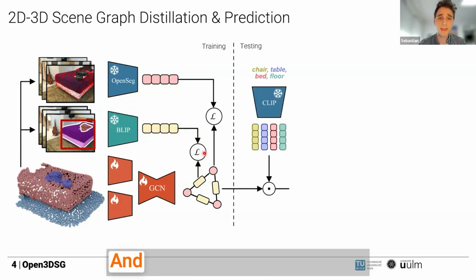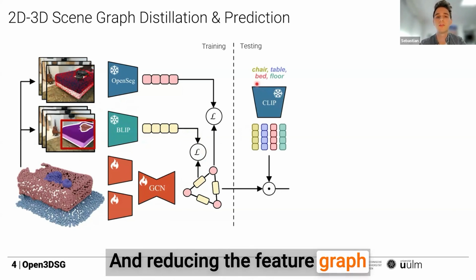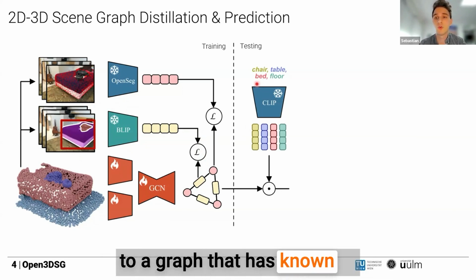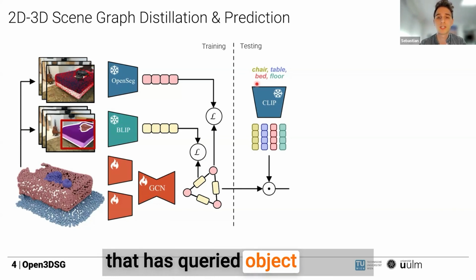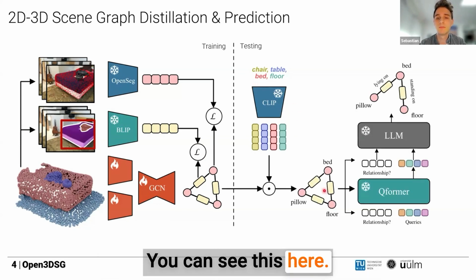And then at test time, in the first step, we can predict the objects in the scene graph by querying arbitrary classes and reducing the feature graph to a graph that has the queried object classes. You can see this here.